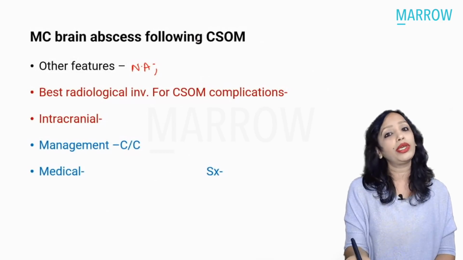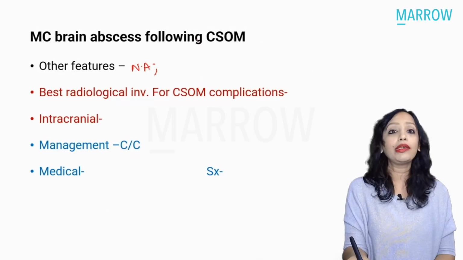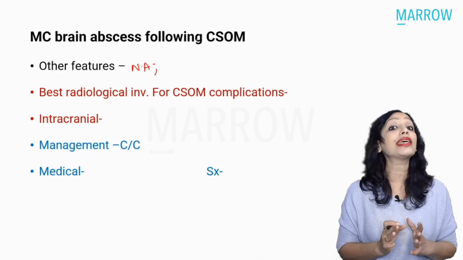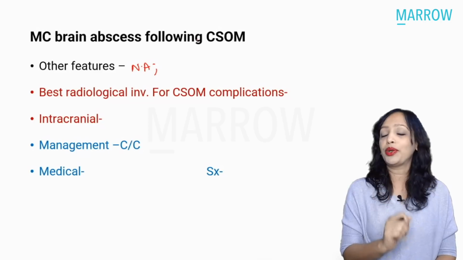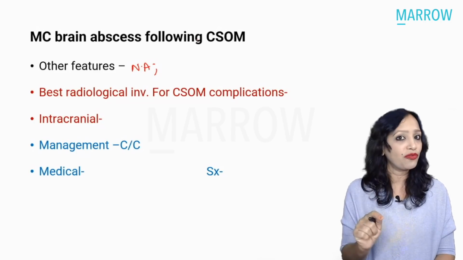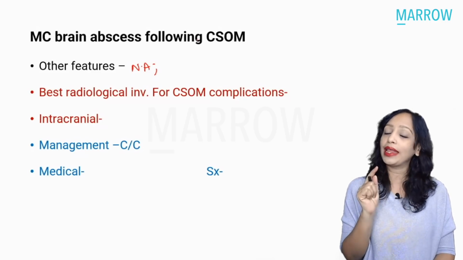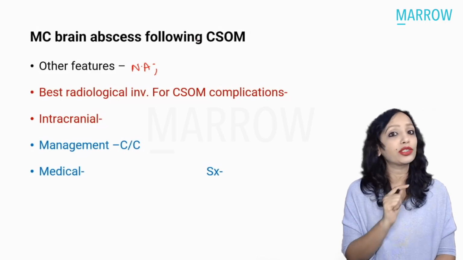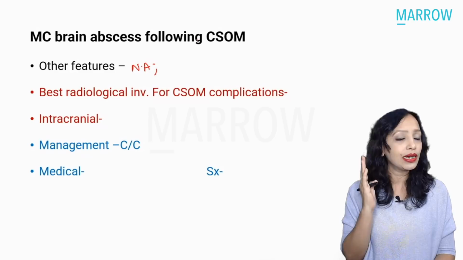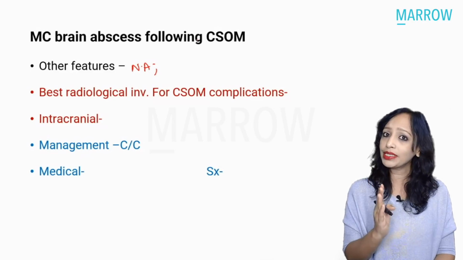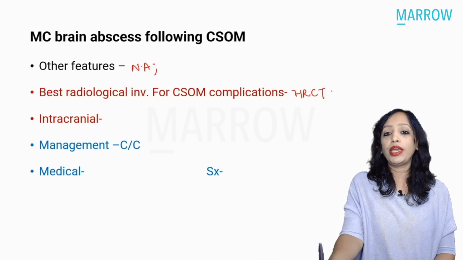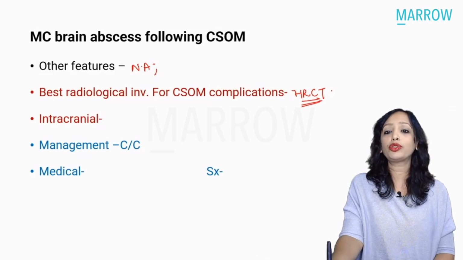Another thing we need to know is that usually for ear conditions, we do not get radiological investigations done. For ear conditions, the diagnosis is made by audiometric tests. So where in conditions of the ear do we go for radiological investigations? Yes, this is one of them, complications of otitis media, and the other is petrous temporal bone fractures. In both these contexts, the best investigation has been asked. Whenever it is the ear, the temporal bone, the best investigation is HRCT, because we want to see the extent.